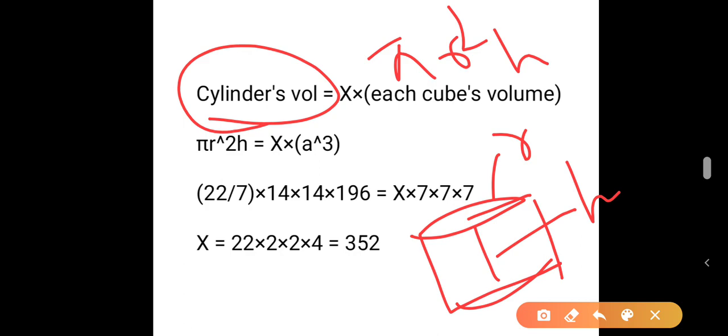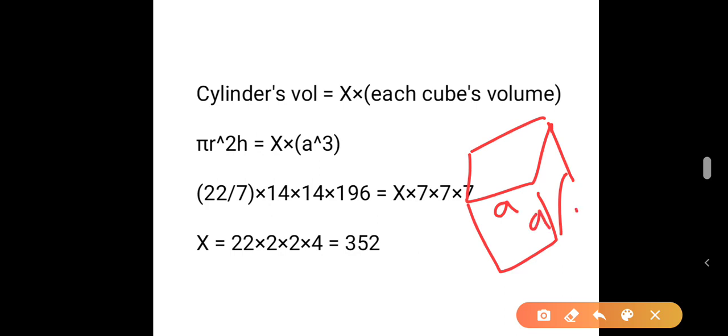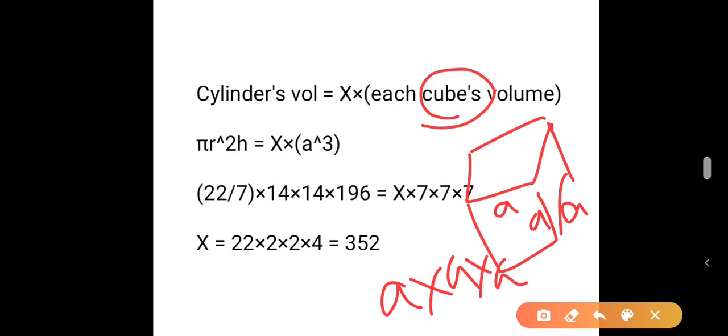And what will be the cube's volume? The cube's volume is... this is A, this is A, this is A. So length, breadth and height will be A for a cube. Therefore, the volume will be A into A into A, that is A cube.